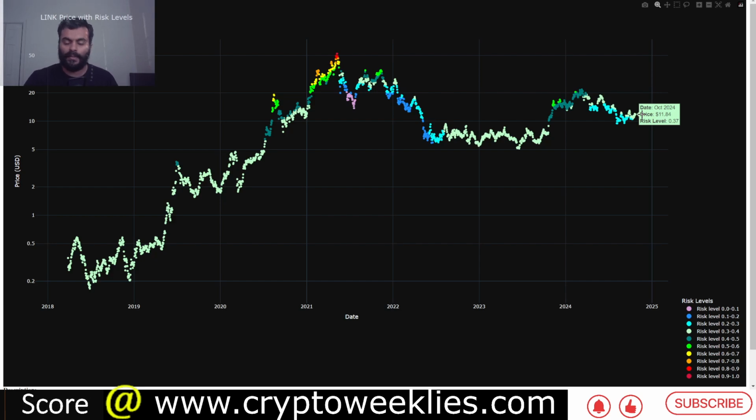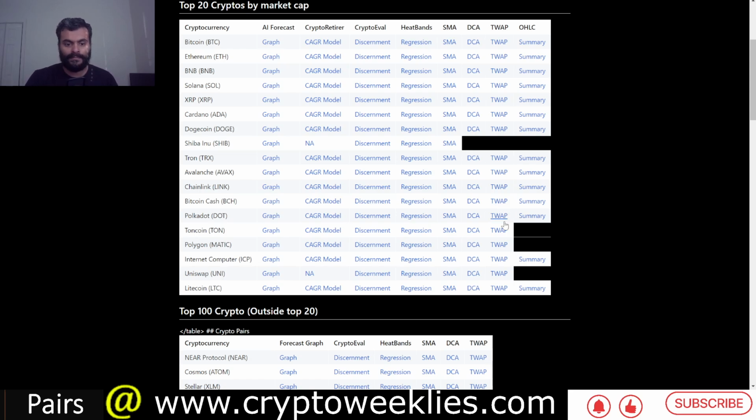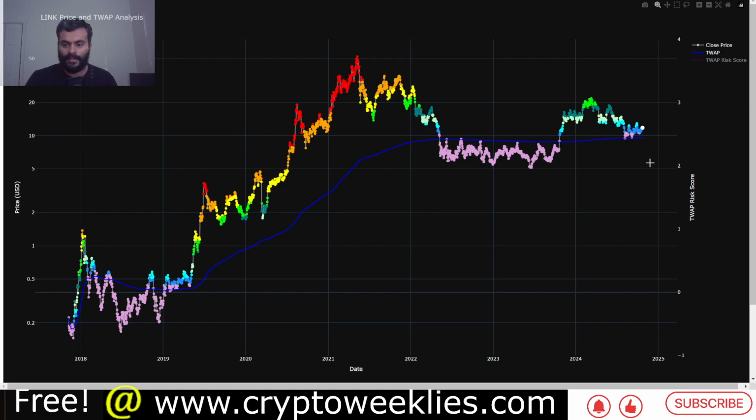Per the simple moving average, that is the 20-week simple moving average based analysis for Link, the risk level is at around 37% risk and 63% reward. Again, that is a shorter term model looking at if the price is overheated or cooled down significantly. This is the third model. This is the time weighted average price based model.